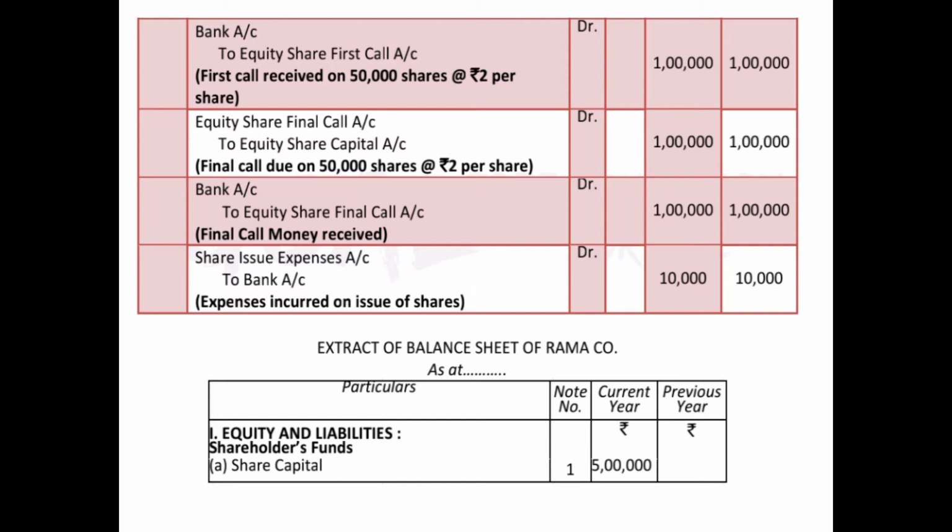In the particulars column, first of all you will show equity and liabilities. Under that you will show the heading shareholder funds, and under the heading shareholder funds you will show the subheading share capital. Note number, we have shown point number 1 because the calculation of share capital is shown in point number 1 in the notes to accounts. And in the current year column, you will write 5 lakh as we have calculated in notes to accounts. In the previous year, nothing will be shown because no information was given in the question. So I hope this question is clear to you, children. This is the question of issue of shares at par.